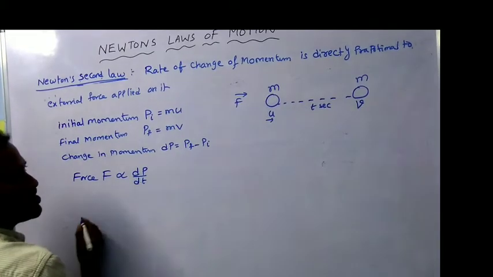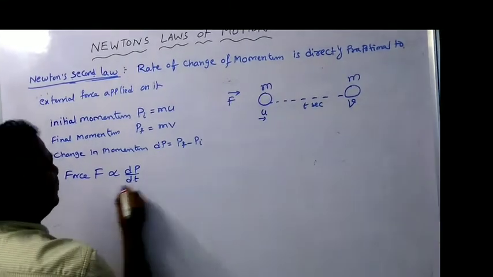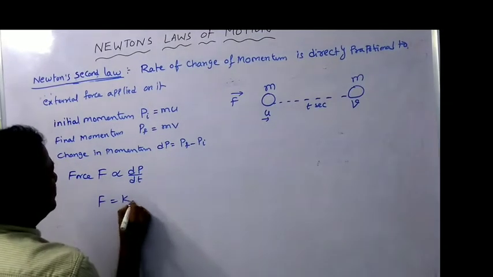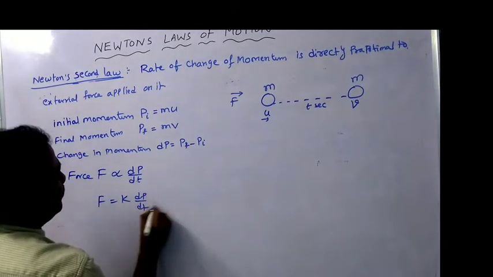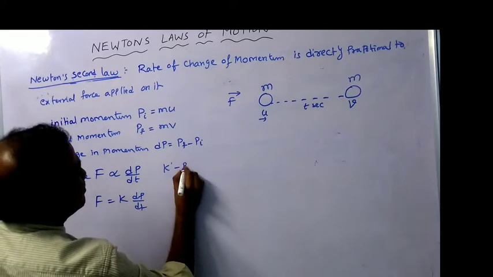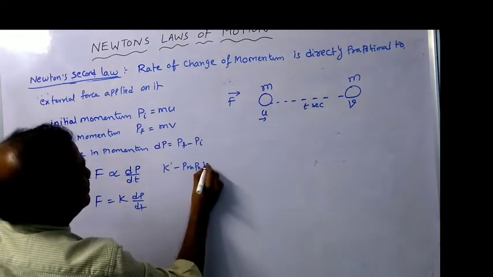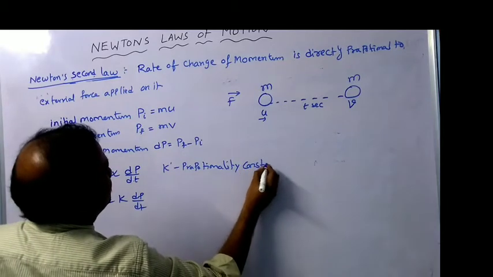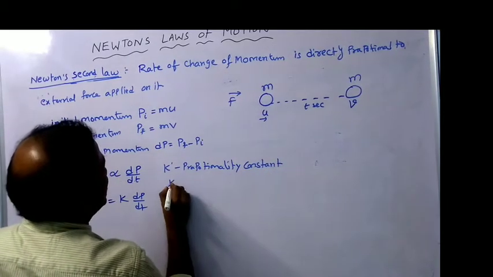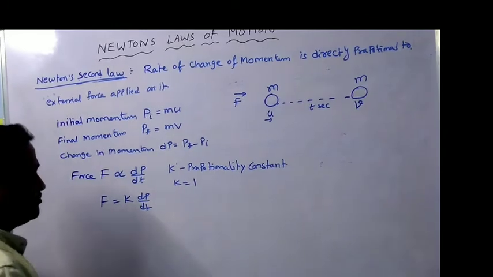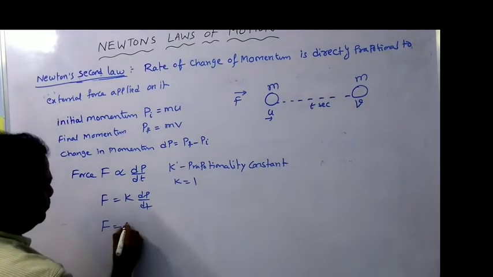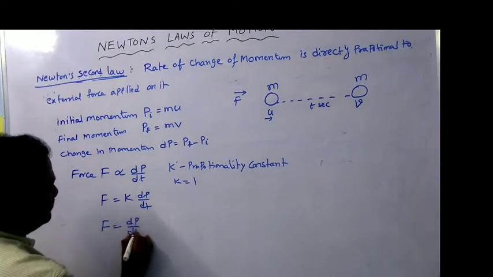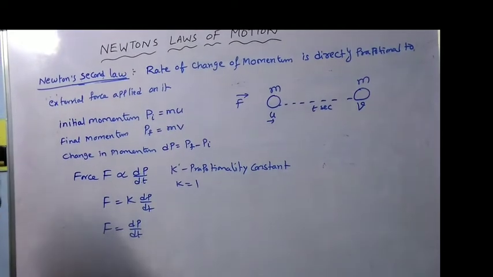Now to remove the proportionality, you can use the formula F is equal to k into dp by dt, where k you can call the proportionality constant. So generally, if you take the value of k as 1, then you can say simply F is equal to dp by dt.